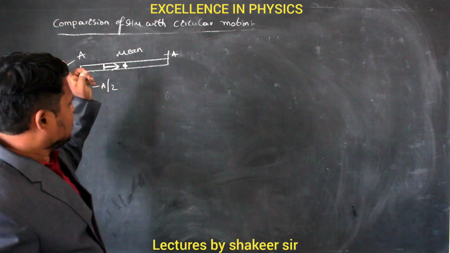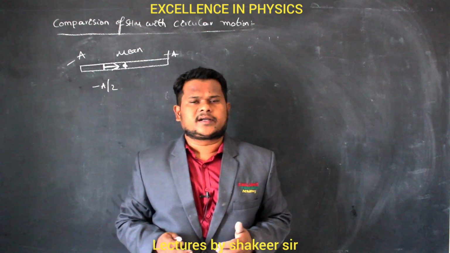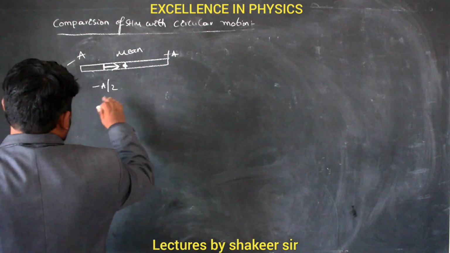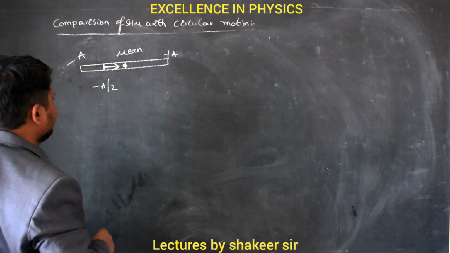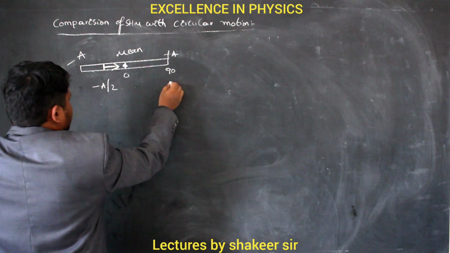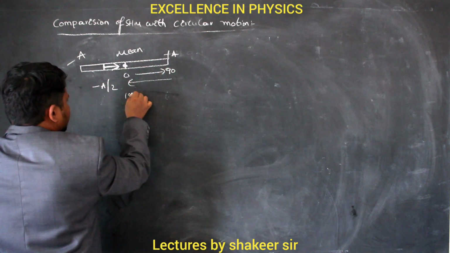Now when I see the particle in this position, can we say what is the phase of the particle, or what is the angle covered by the particle? Let us see how we can calculate. First with the help of this diagram we will try to calculate. From 0 to here it has to reach 90, then it has to return back. So another 90, which is 180 degrees.